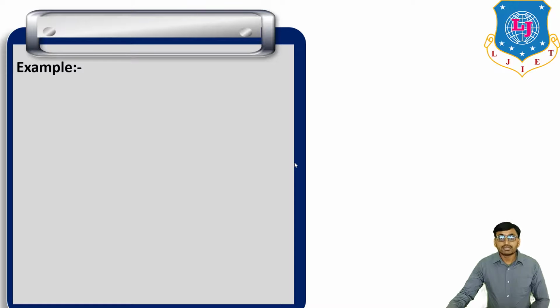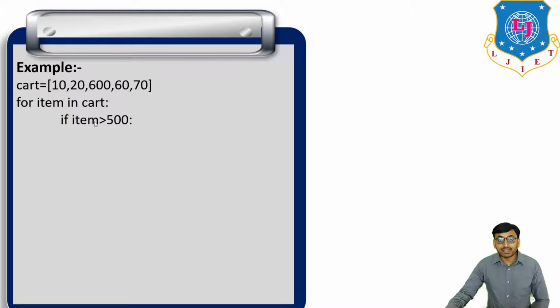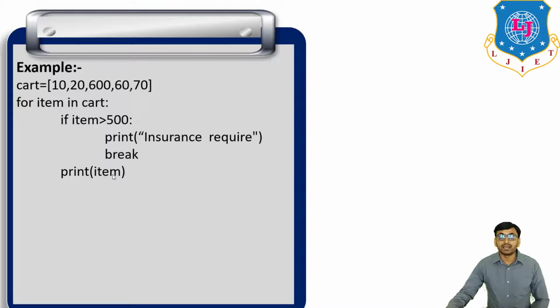Now the second example of break: there is a list named cart is equal to 10, 20, 600, 60, 70. These are the elements of the list cart. Now for item in cart, for all items in cart, if item is greater than 500, if this condition is satisfied, then print insurance required and break, and at last print item.